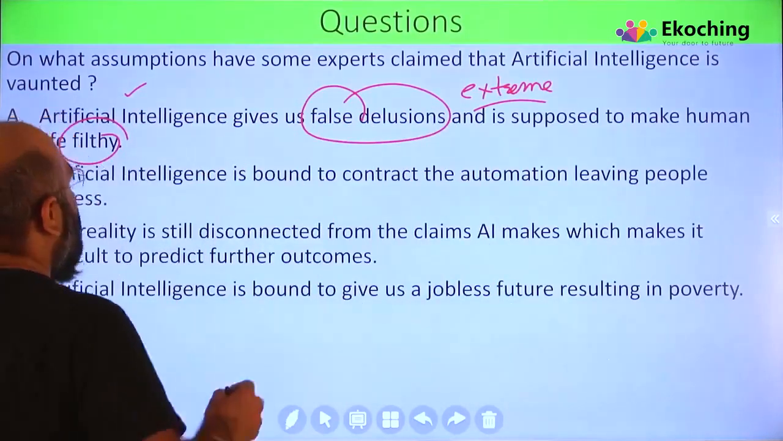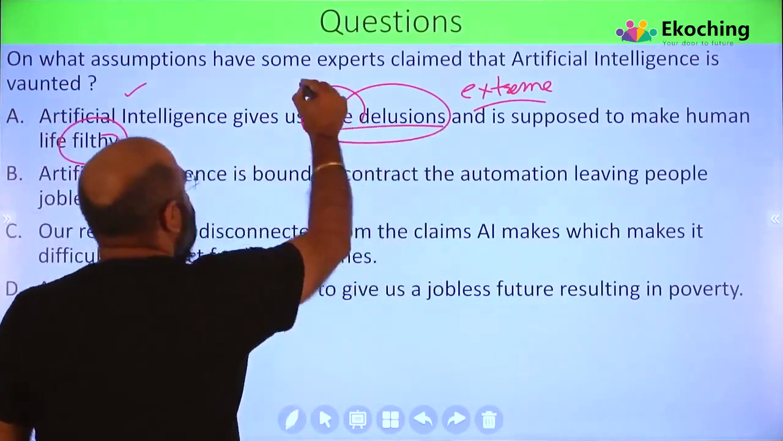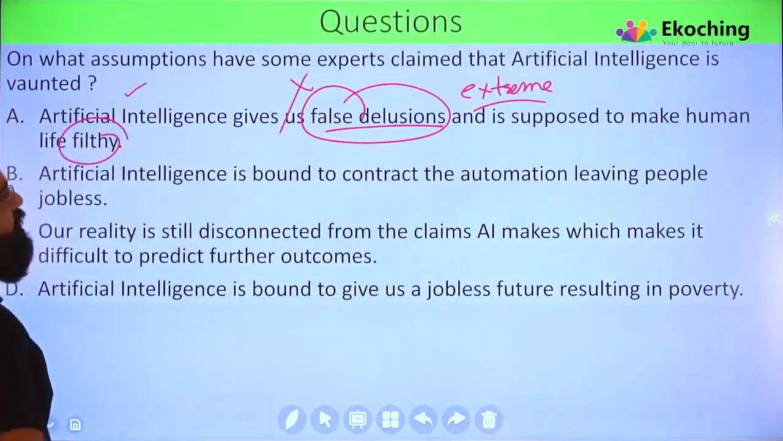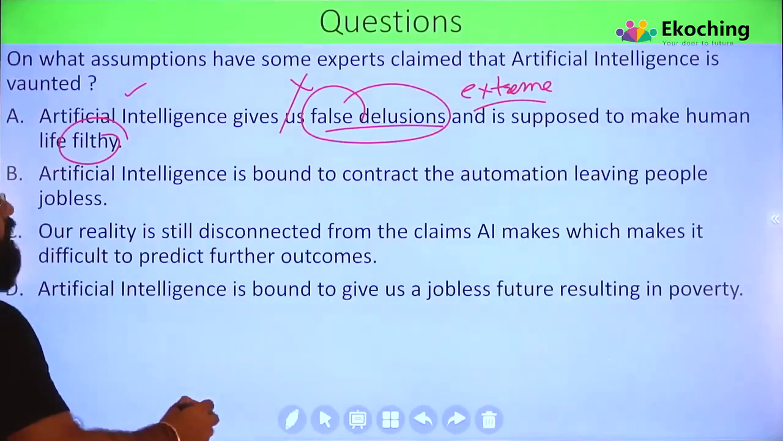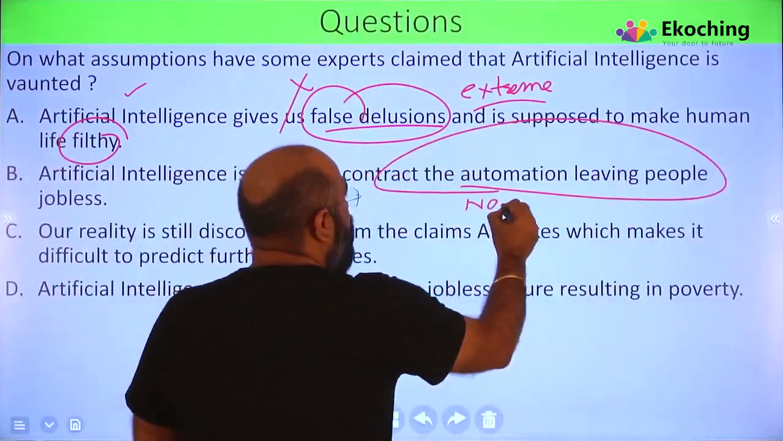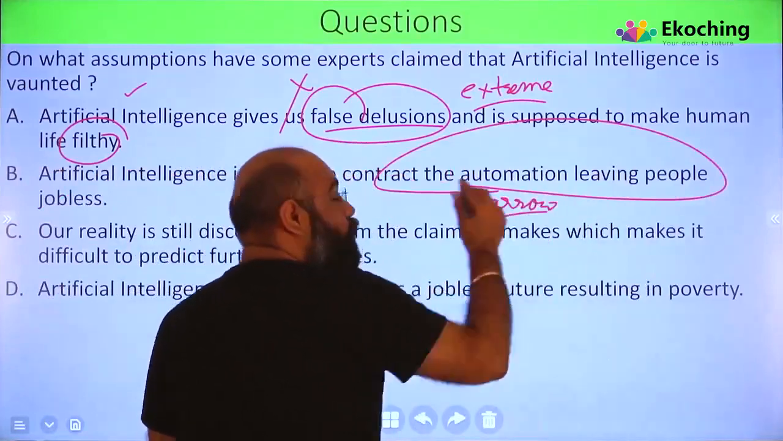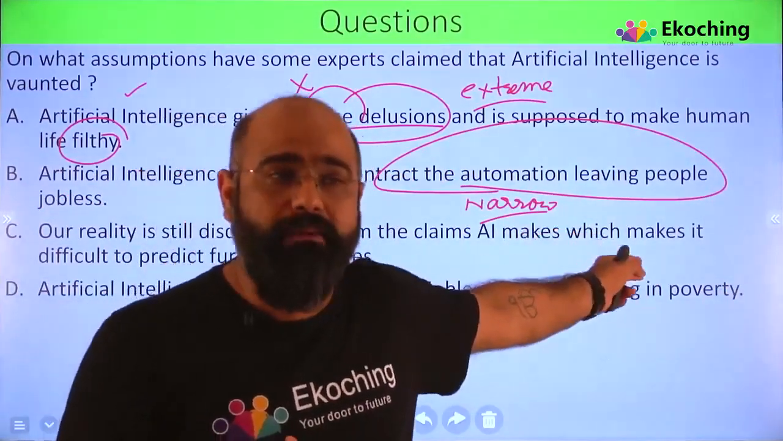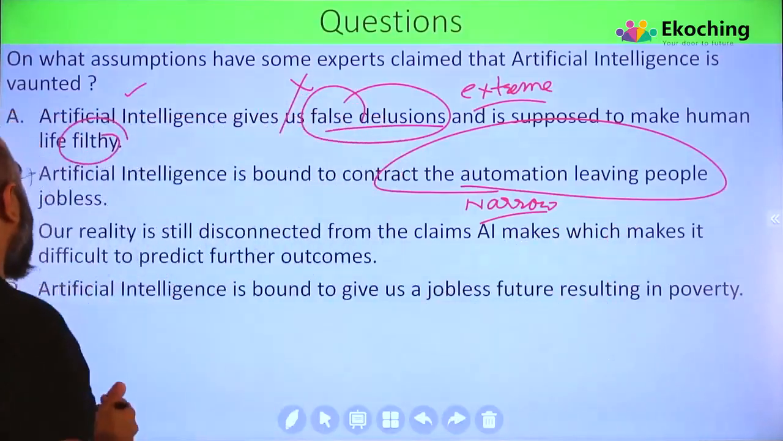और ऊपर क्या बोला है? False delusions. So that's too extreme. Let's go to option number 2. Artificial intelligence is bound to contract the automation, leaving people jobless. Very specific, very narrow. वो क्या बोल रहा है? सारे लोग हर इंडस्ट्री के अंदर चला जाएगा. Every industry. यहां पर सिर्फ तुम ऑटोमेशन की बात कर रहे हो. Again we are talking about a narrow option.